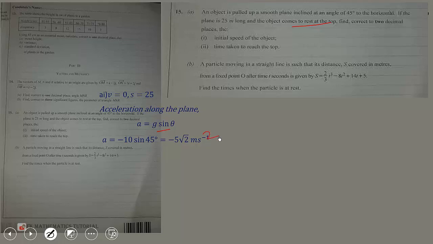Good. So if that is the case, we can now use this formula, v squared equal u squared plus 2as. That will give us the substitutions, and when we make u the subject, we get u to be square root of this, which is 18.80 to 2 decimal places meters per second.